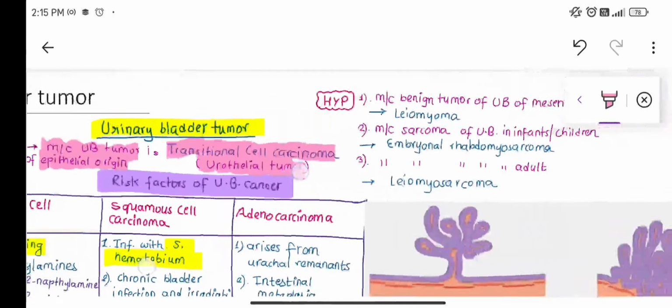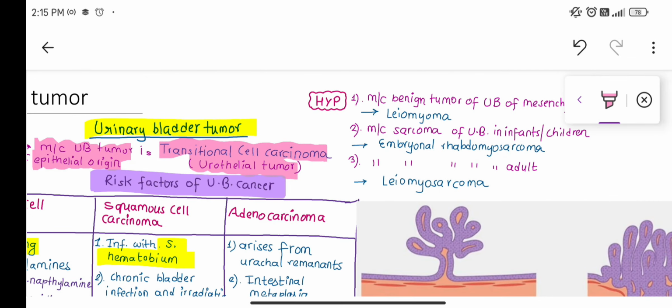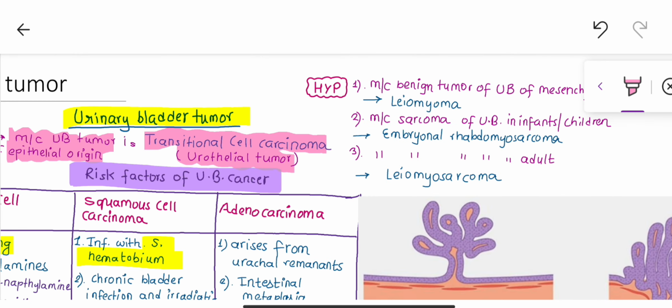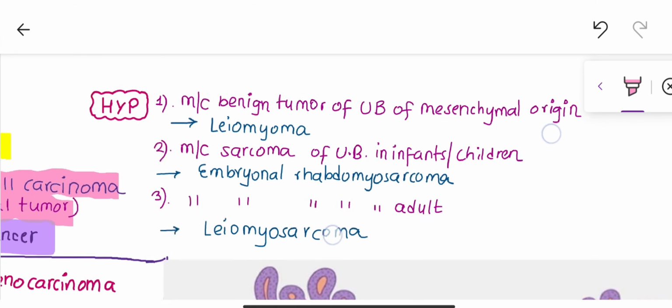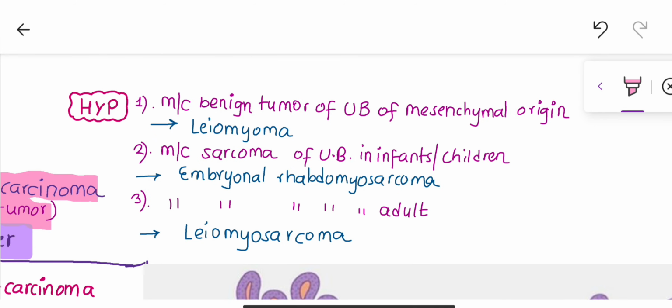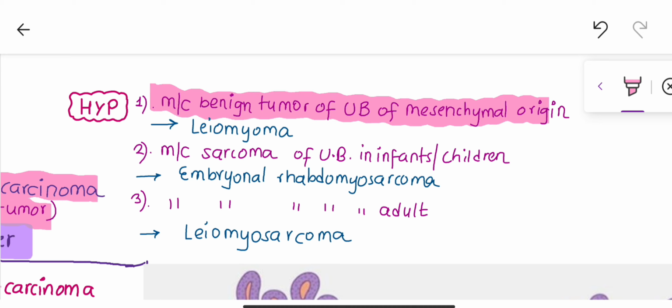And next, some important high points that are recently and repeatedly asked in NEET PG. You have to remember these points. The most common benign tumor of the urinary bladder of mesenchymal origin, mesenchymal meaning connective tissue, fat as well as muscles, is leiomyoma, a benign tumor of the smooth muscle.